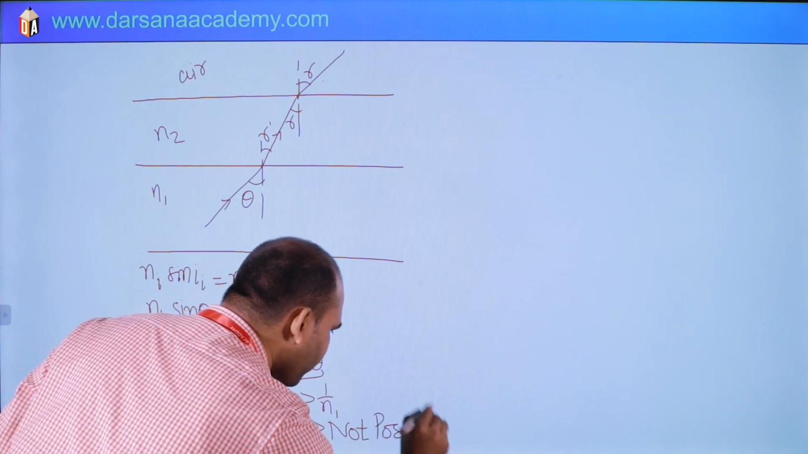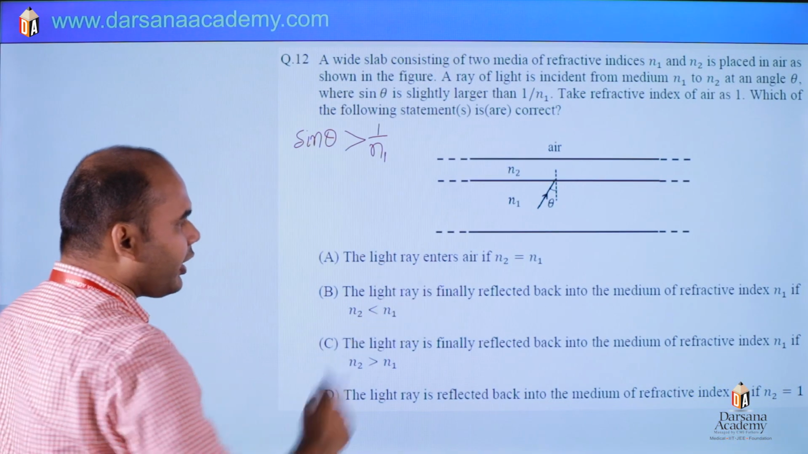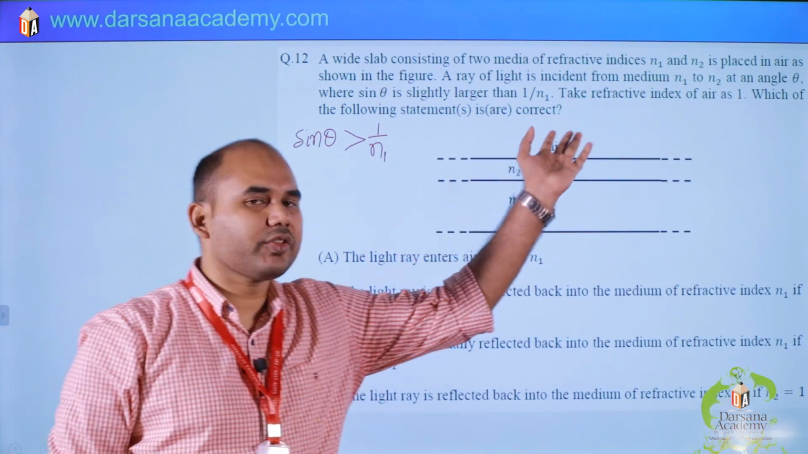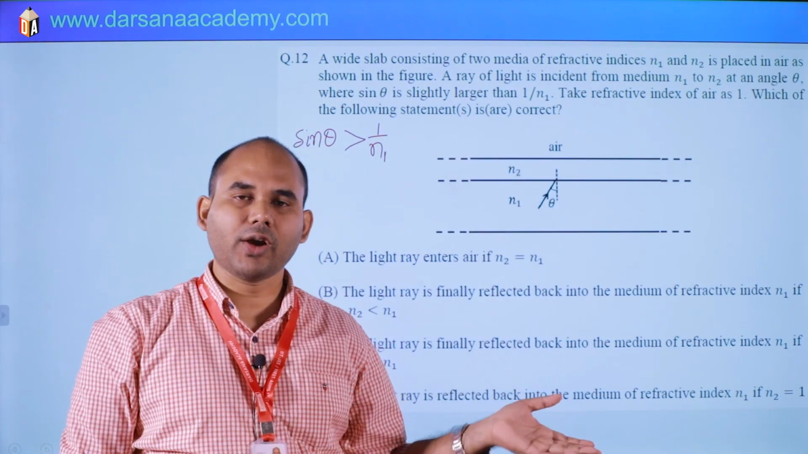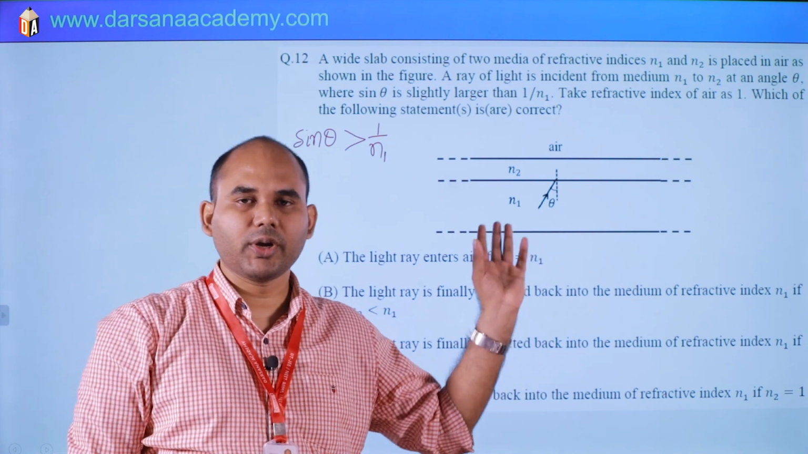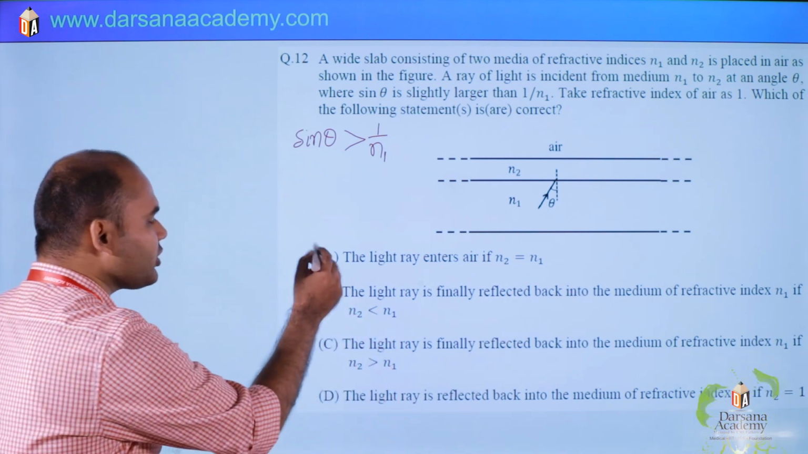So read the first option. The light ray enters air if N2 equals to N1. Not possible. It will never enter in that region. Sin R value is unrealistic. Sin R can't be greater than 1. So unrealistic. So this option is wrong.